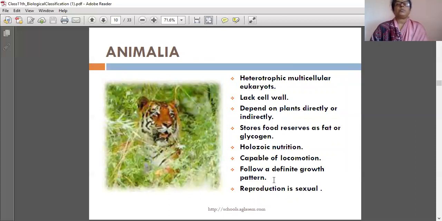Animalia: heterotrophic multicellular eukaryotes, lacking a cell wall, depend on plants directly or indirectly, store food reserves as fat or glycogen, holozoic nutrition, capable of locomotion, follow a definite growth pattern, and reproduction is mostly sexual. One time read and see that.